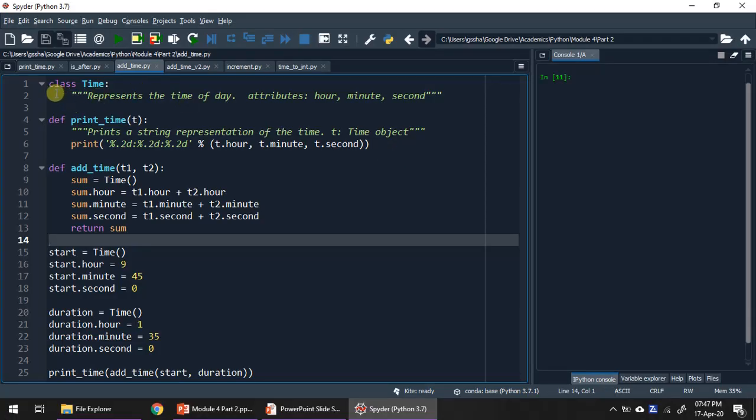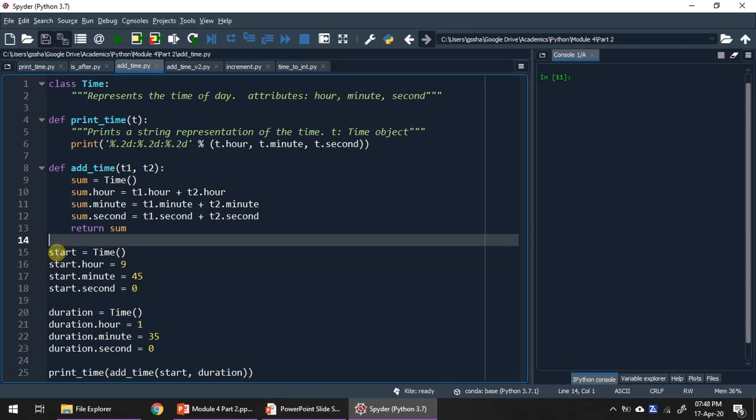The code contains the declaration of the class, the same print time function which prints the time in hour, minute, second format, and we have a new function add time. This is going to add the two time objects T1 and T2 and return another object, sum. In the main program we have declared two time objects, the start time and the duration.